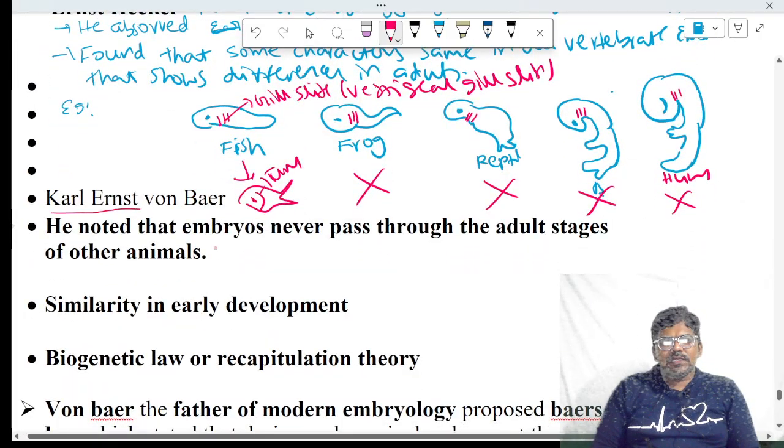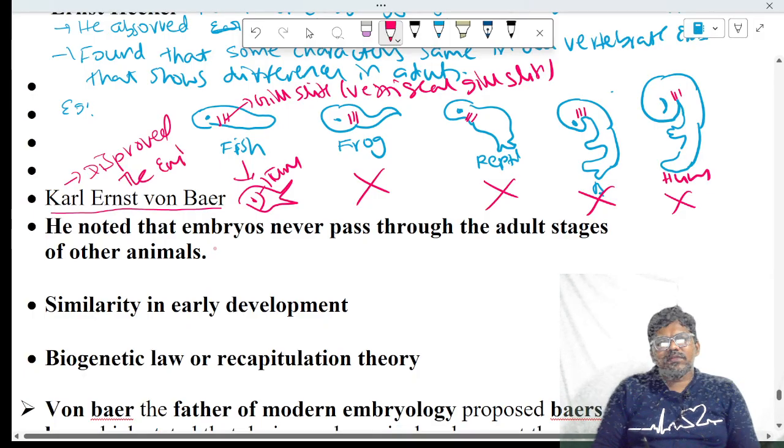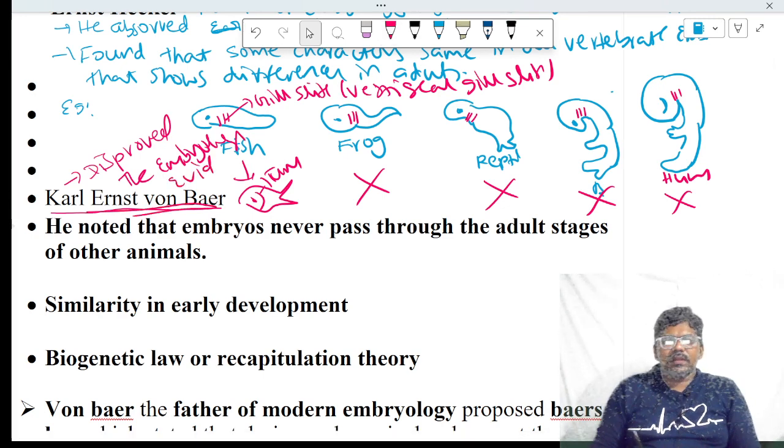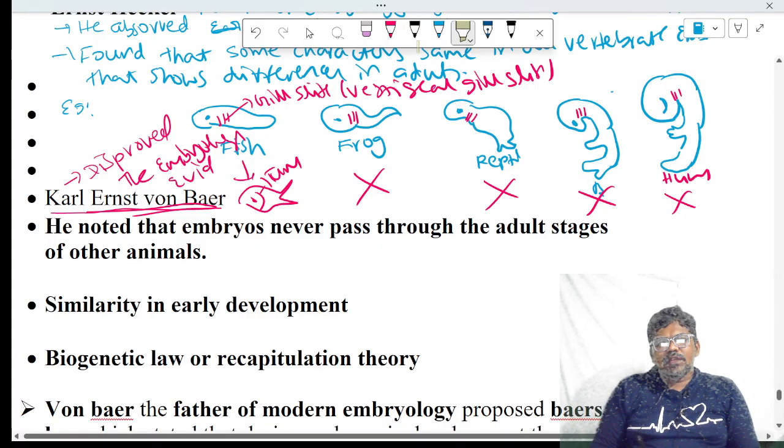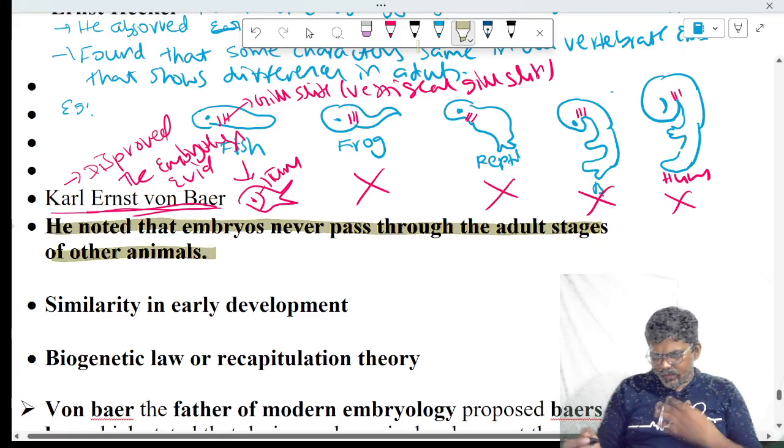There is one scientist, named Carl Ernest von Baer. He disproved the embryological evidence of Haeckel. The embryological evidence of evolution was disproved by Ernest von Baer. How did he disprove it? He noted that embryos never pass through adult stages of other animals.